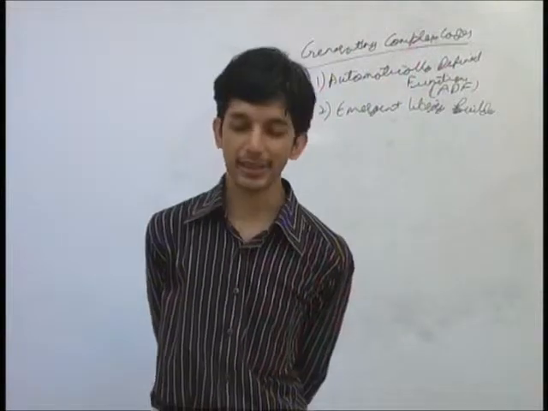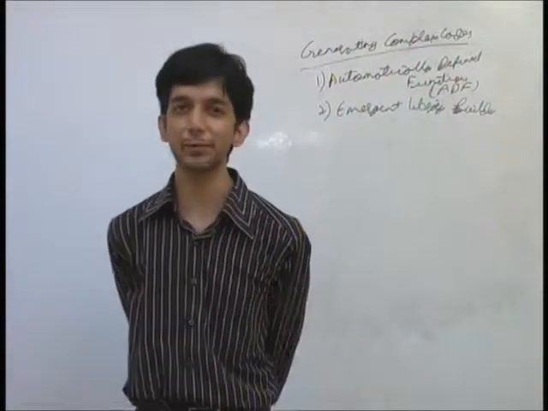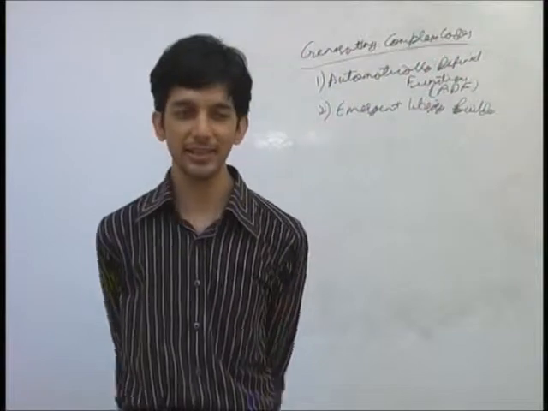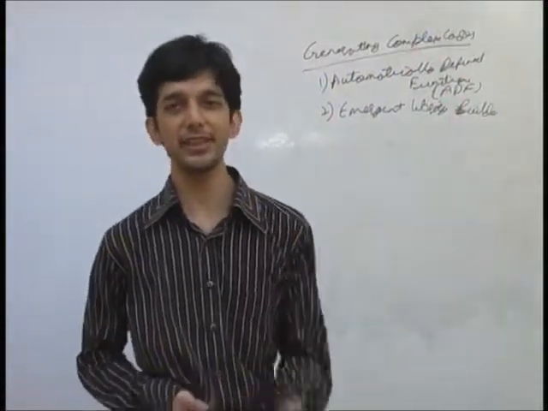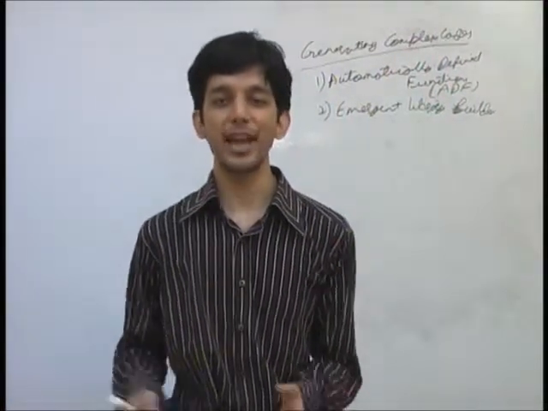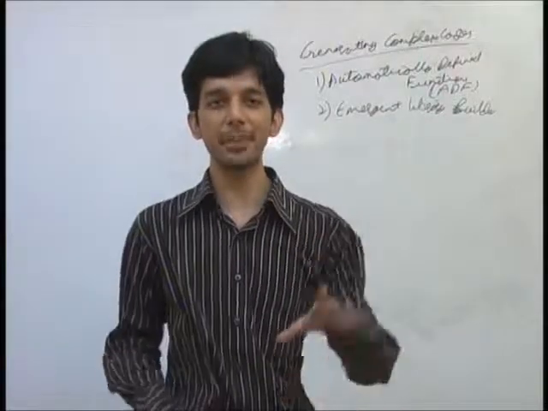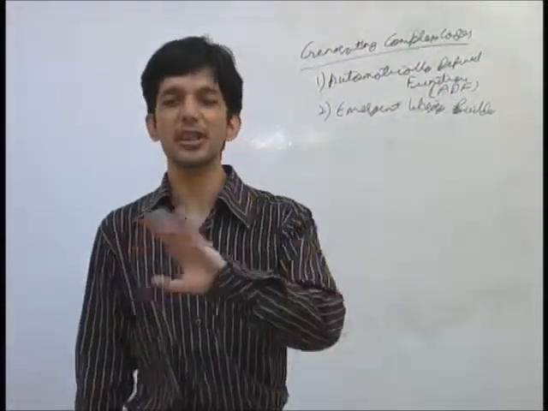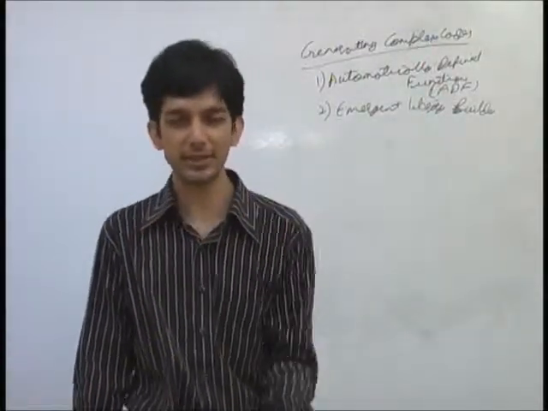What these subroutines do is that it is well known that they make my main function very small. If I have multiple subroutines, my main function becomes very small because more or less I am just calling these subroutines.